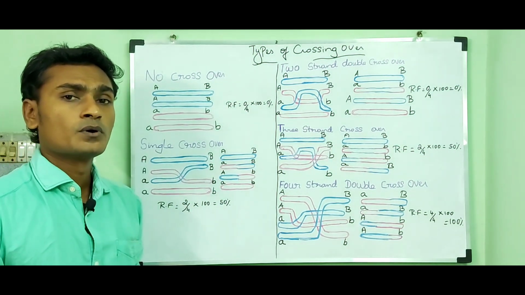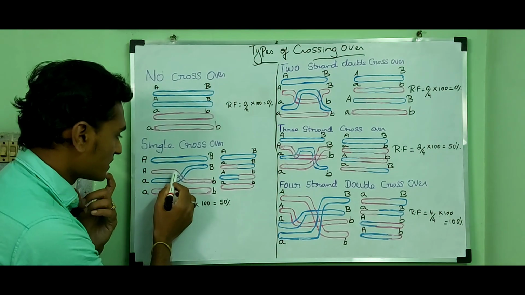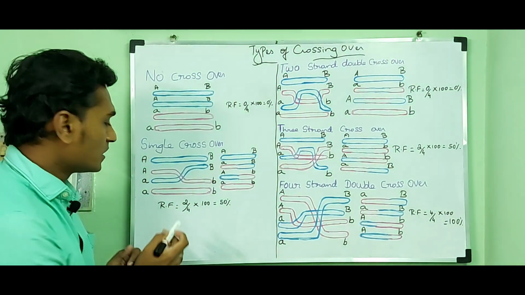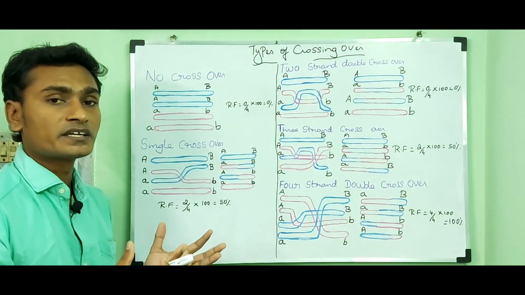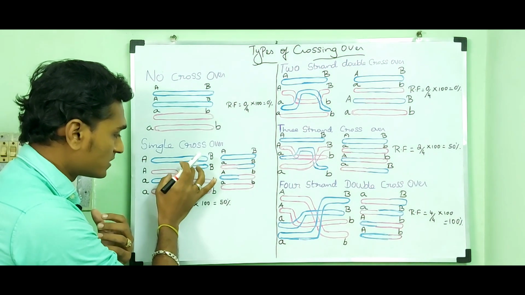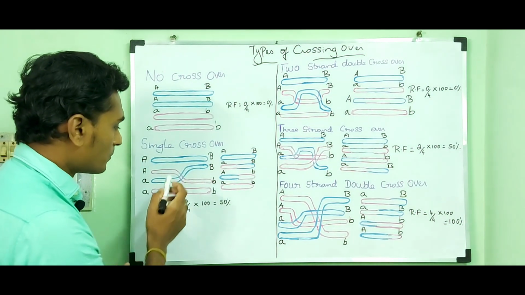Then the first type is called single crossover. In this type, only one chiasma is formed. Here you can find an X or a cross-like structure where the breaking and rejoining of non-sister chromatids takes place, resulting in the exchange of genetic material.